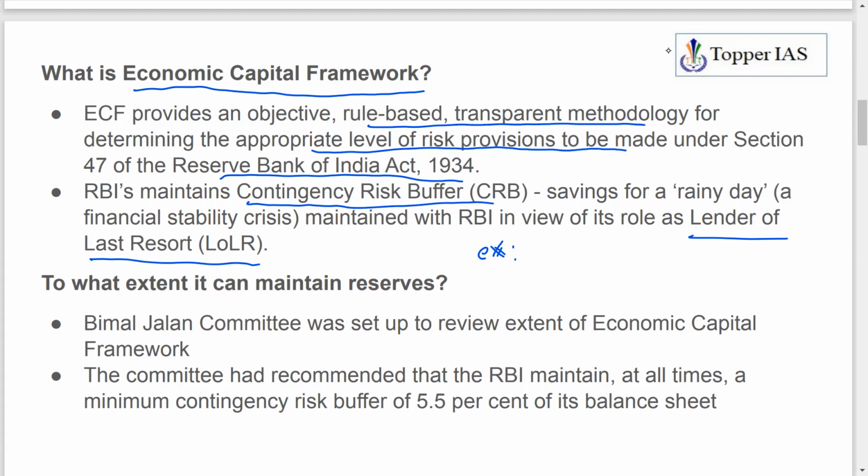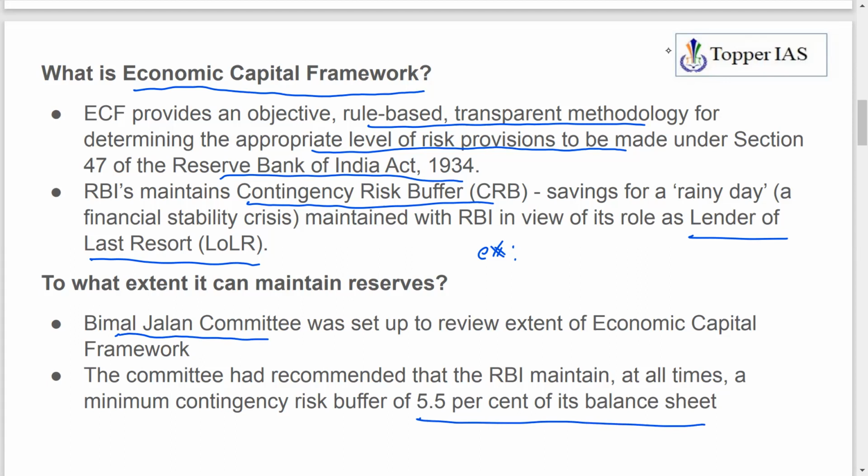What the economic capital framework, recently reviewed by the Bimal Jalan committee, said was that the risk provision, that means the amount of money that you keep as risk provision, has to be 5.5% of the balance sheet. So out of the balance sheet, 5.5% has to be kept as risk provisioning, and the rest of the amount, the surplus amount, has to be transferred to the government.